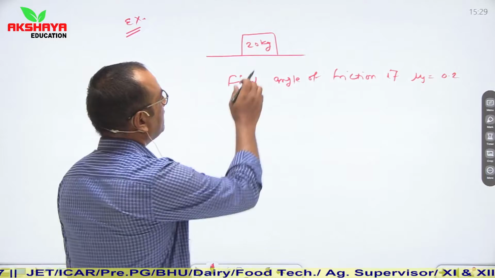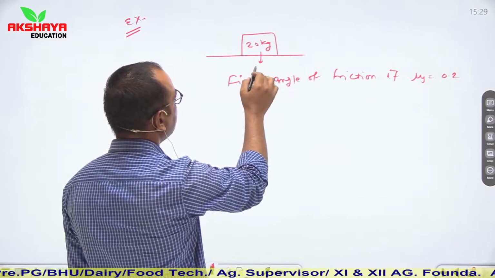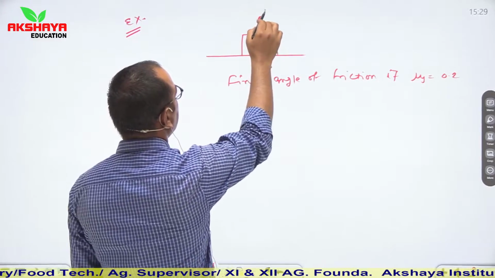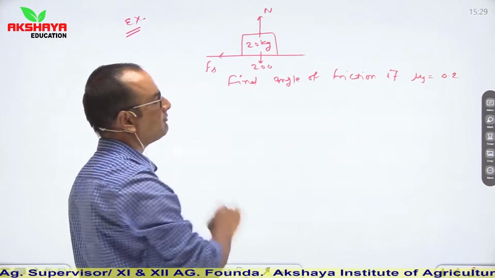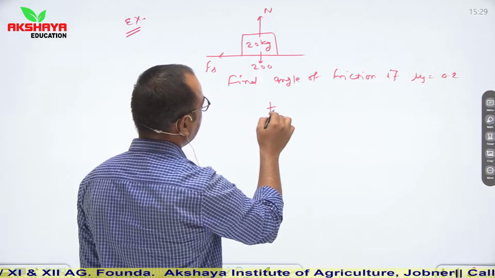So see, in this relation we know that this is mg means 20g, so 200, this is N, this is frictional force Fs. So we can directly calculate tan theta.